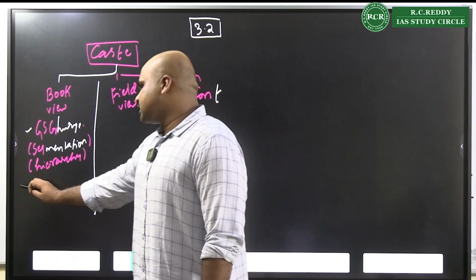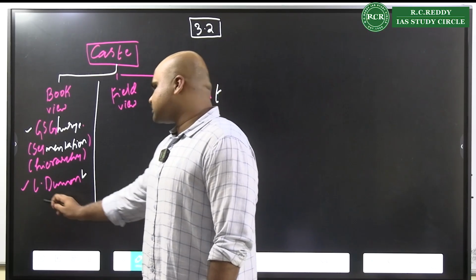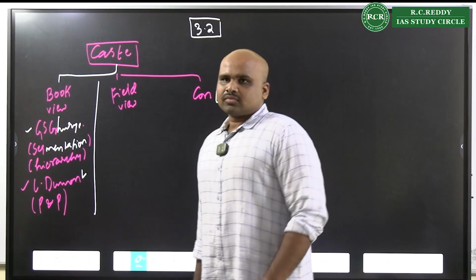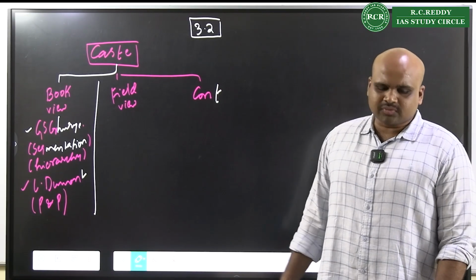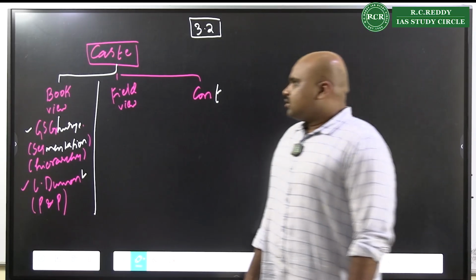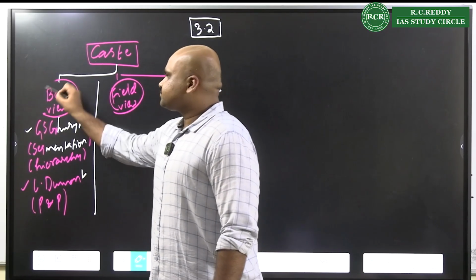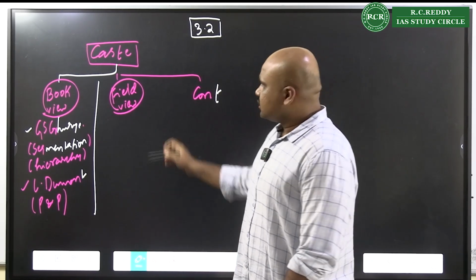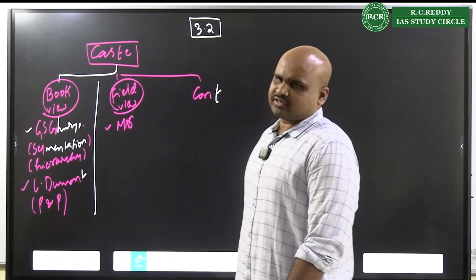And you also see the aspects of Louis Dumont, who talks about the caste system being based on purity and pollution. Caste system is based on the concept of purity and pollution. That is what is seen to be existing. But when you look at the field view understanding of caste, it is given by M.N. Srinivas.